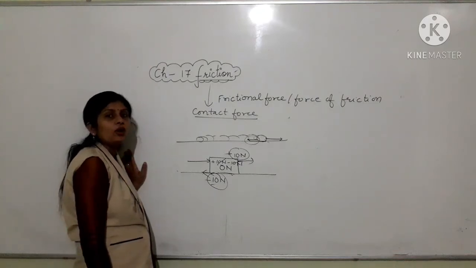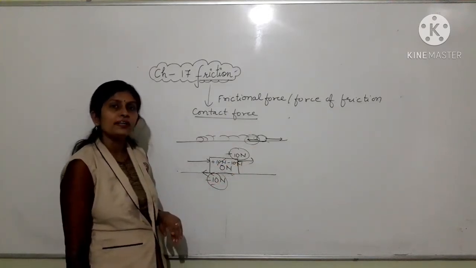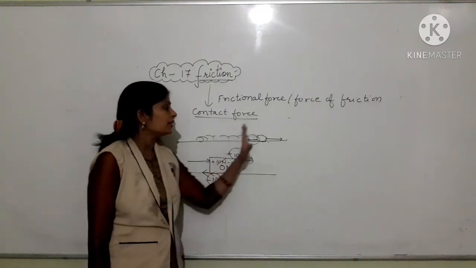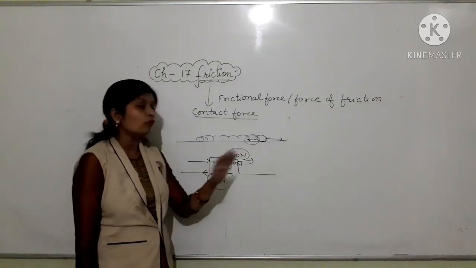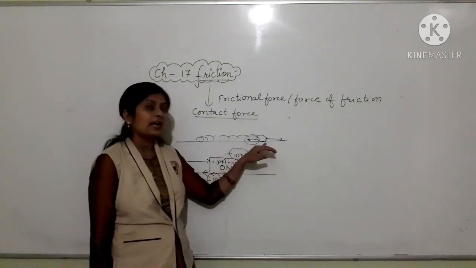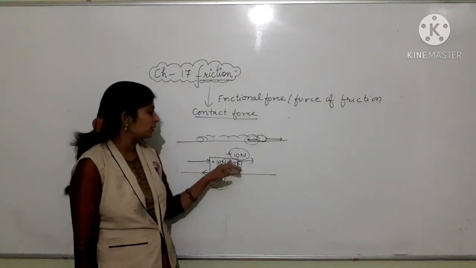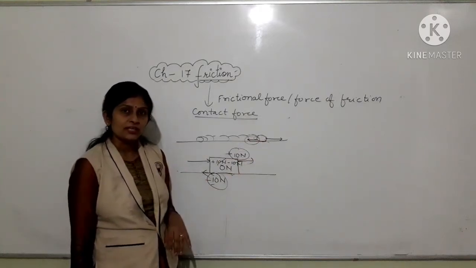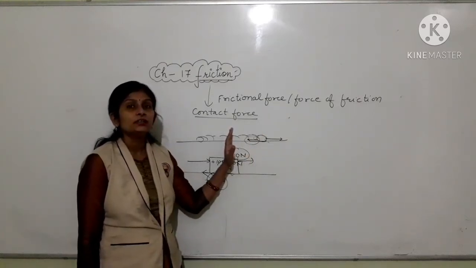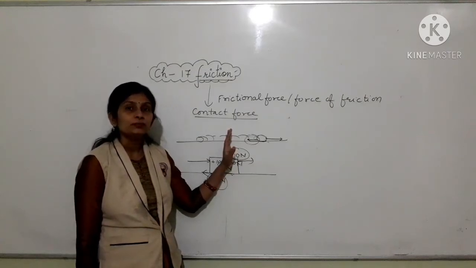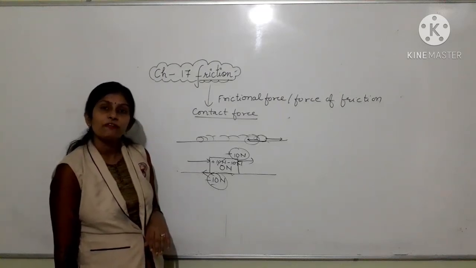We have concluded that when two objects are in direct contact with each other, touching each other, and one is moving over another or intended to move over another, then there is an opposing force or frictional force acting between the two surfaces or objects, which reduces the motion or speed of the object, known as frictional force, force of friction, or friction.